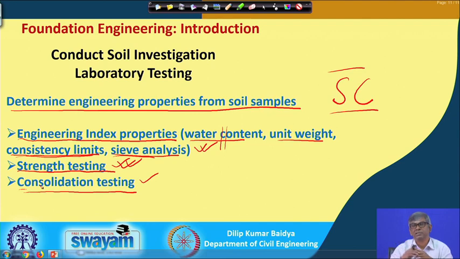Consolidation test means you have to obtain the pressure versus void ratio change, and from there you can find out Cc, Mv, Av, there are many parameters, based on which you can find out the consolidation property. And then in addition to that, you need to know how long the soil will take to consolidate. For that, another parameter is the coefficient of consolidation. There are again various tests available, which we have discussed in soil mechanics, so I will not do that here.